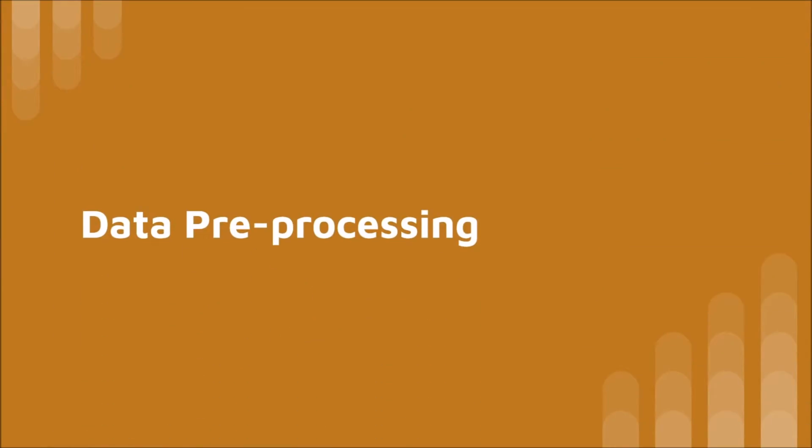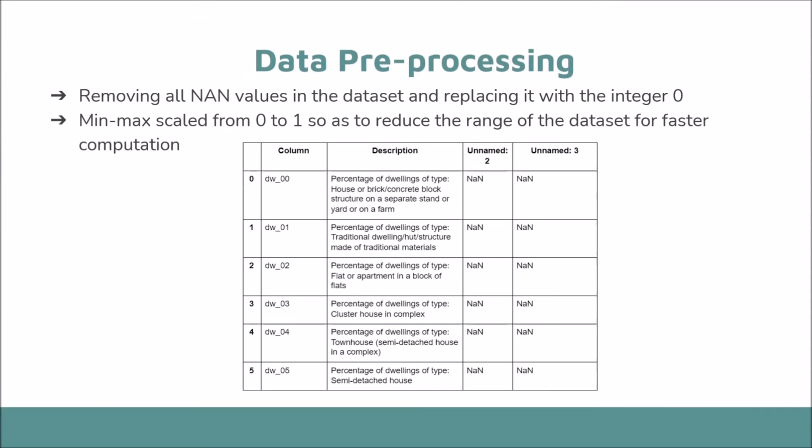Data pre-processing is an important step in machine learning as the quality of data and the useful information that can be derived from it directly affects the ability of our model to learn. Hence, it is extremely important that we pre-process our data before feeding it into our model. Firstly, we removed all NaN values in the dataset and replaced them with the integer 0. The dataset is also min-max normalized into a range between 0 and 1 to reduce the range of the dataset to have smaller standard deviations, which can suppress the effect of outliers.